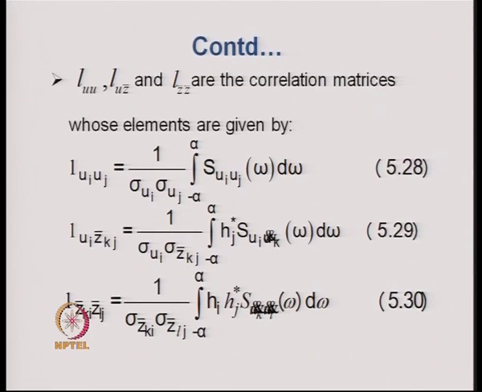S_UiUj is the cross power spectral density function between the ground displacement at support i and support j.